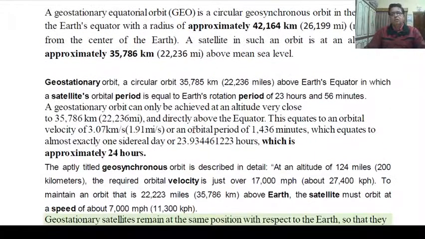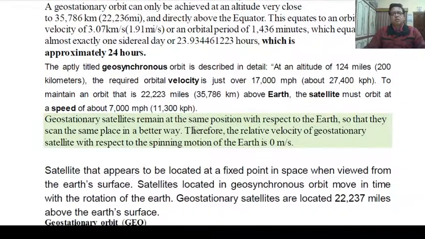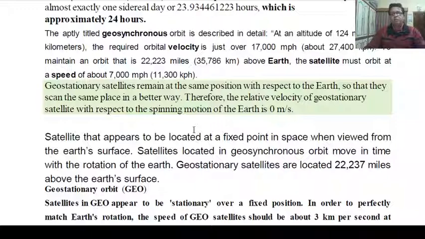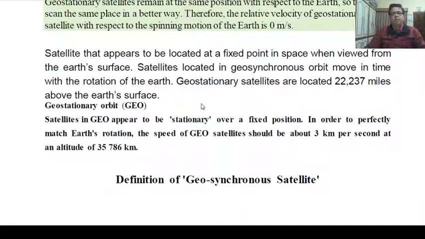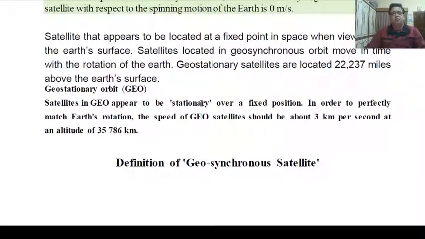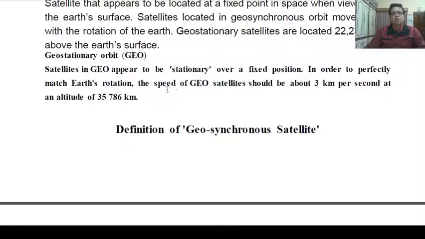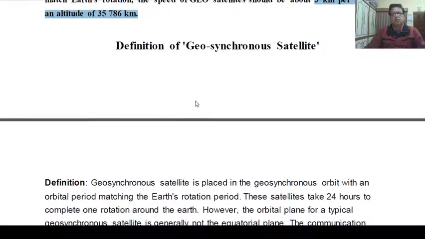Geostationary satellites remain at the same position with respect to Earth. Geostationary orbits appear to be stationary over a fixed position. Geostationary satellites have a speed of about 3 km per second at an altitude of 35,786 km.